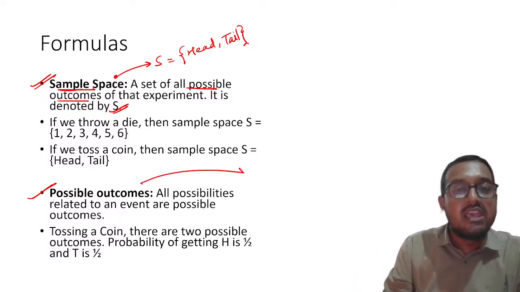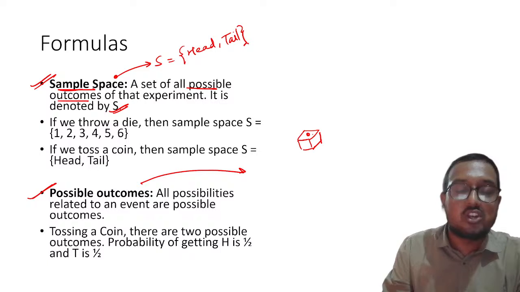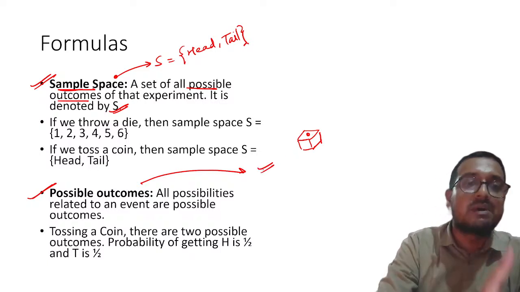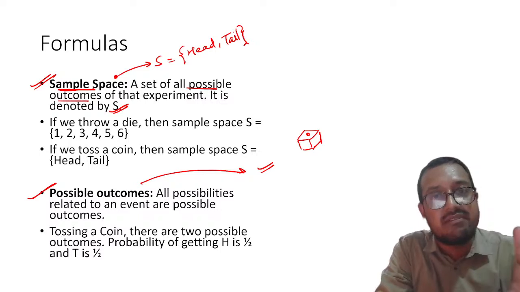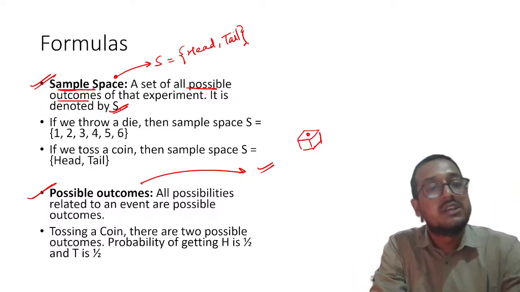For example, if I roll a die, is it possible that one can appear on the top? Obviously one can appear, right? So one is a possible outcome, but when I talk about sample space, I will talk about 1, 2, 3, 4, 5, 6. Understood? So that is the difference.